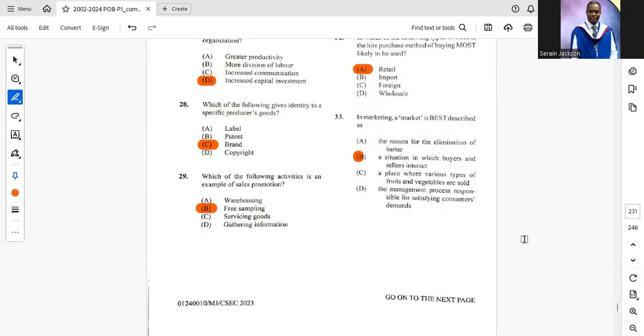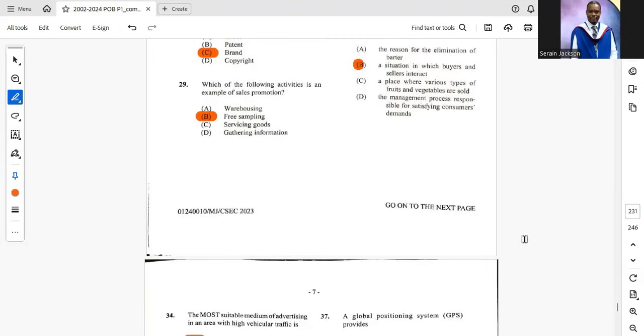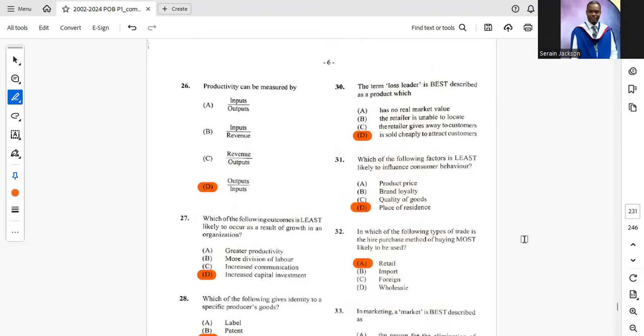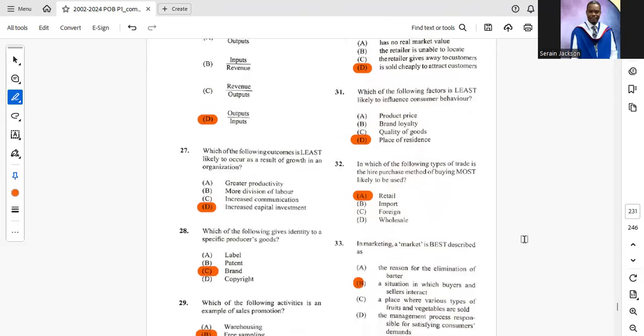28. Which of the following gives identity to a specific producer's goods? C, brand, right? 29. Which of the following activities is an example of sales promotion? B, free sampling. We go to question 30. The term loss leader is best described as a product which D is sold cheaply to attract customers. Yes, it is. 31. Which of the following factors is least likely to influence consumer behavior? D, place of residence.